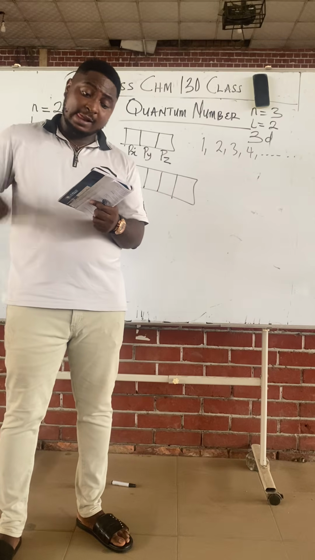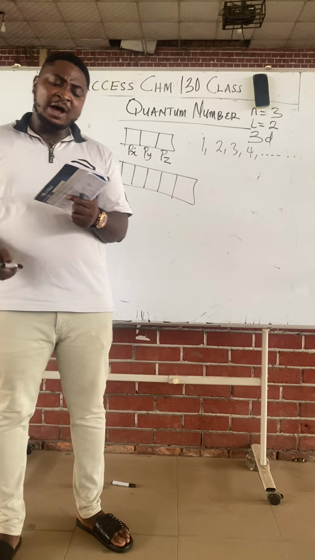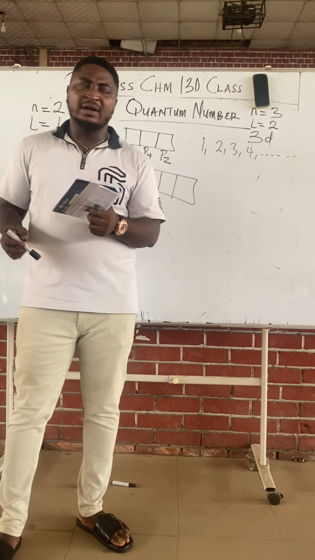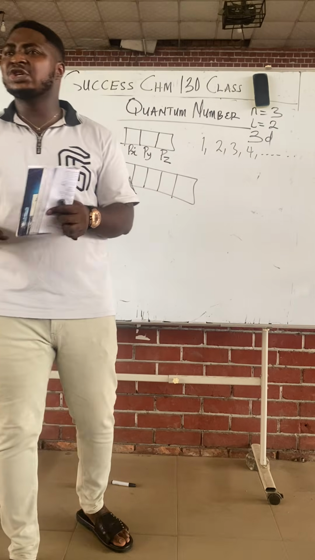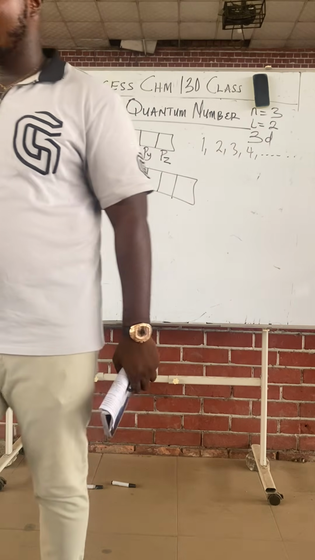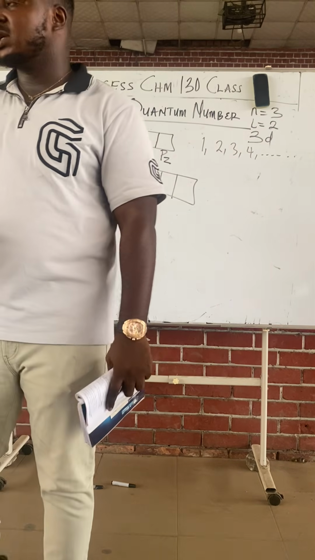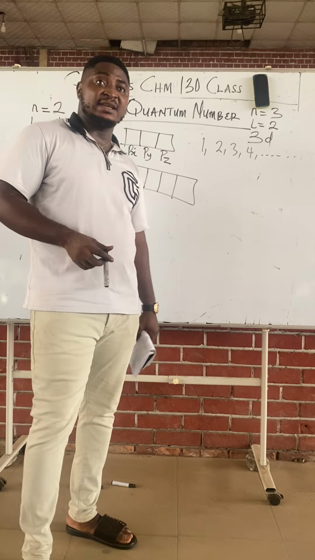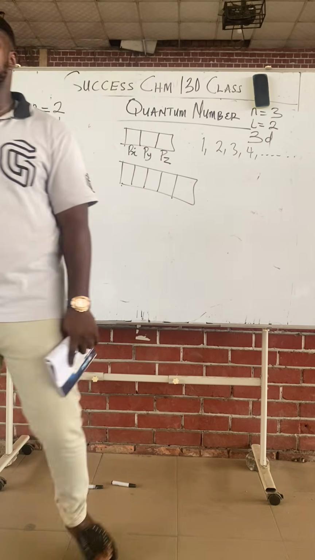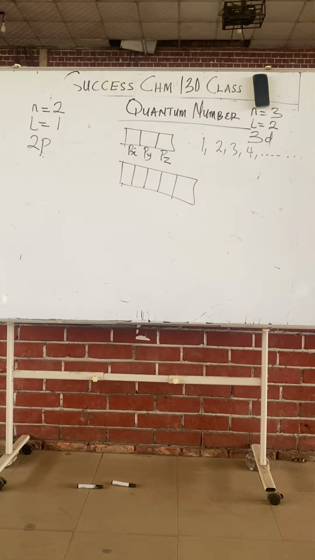It tells us how many suborbitals are in an orbital. It tells us how many suborbitals are where? In an orbital.